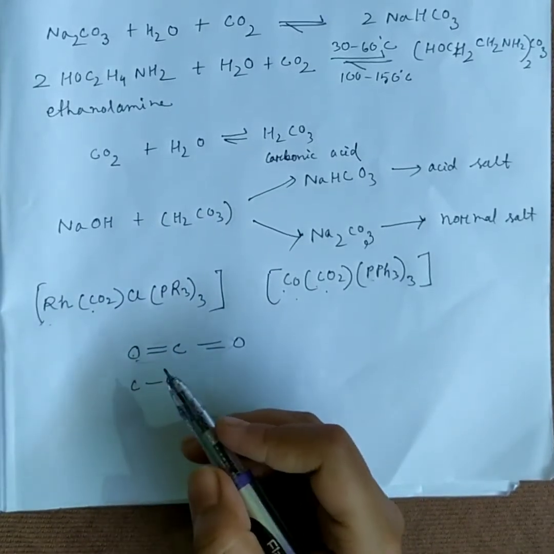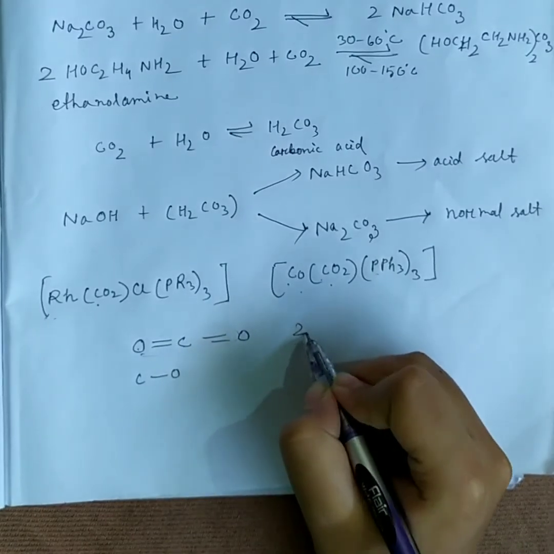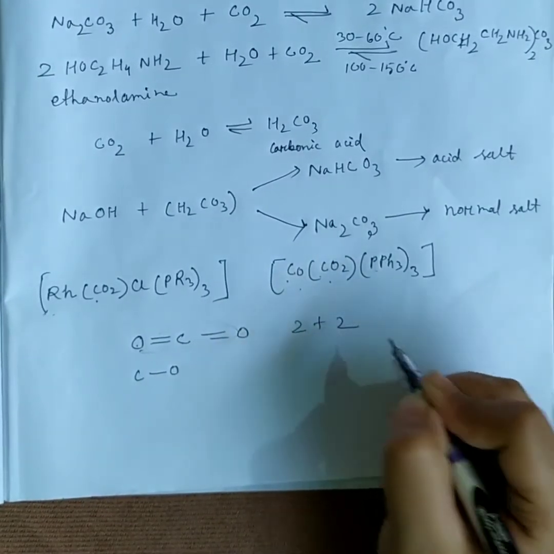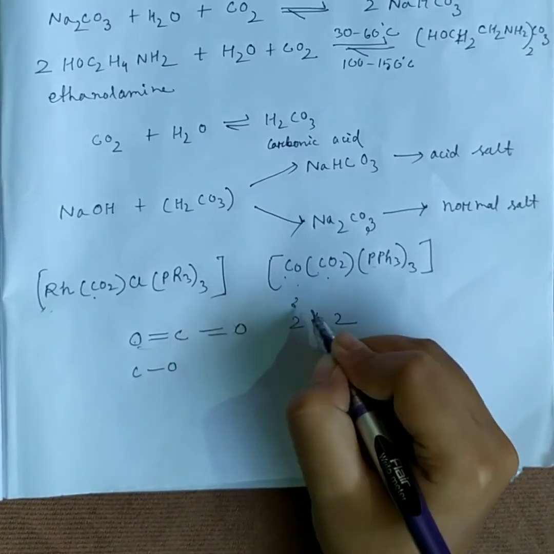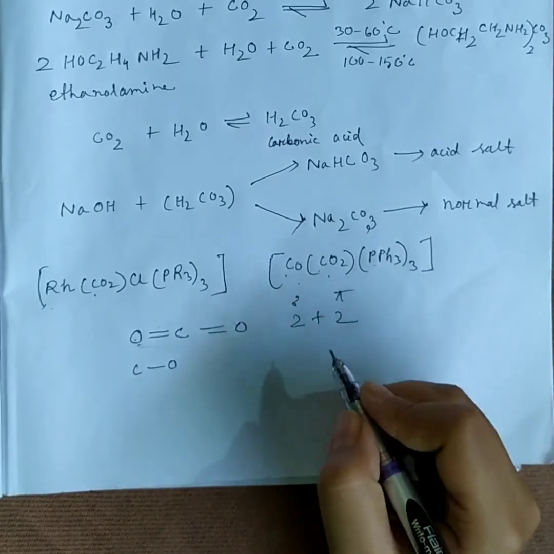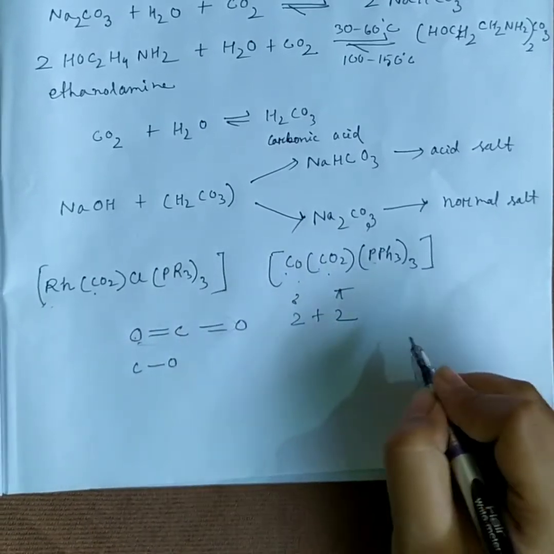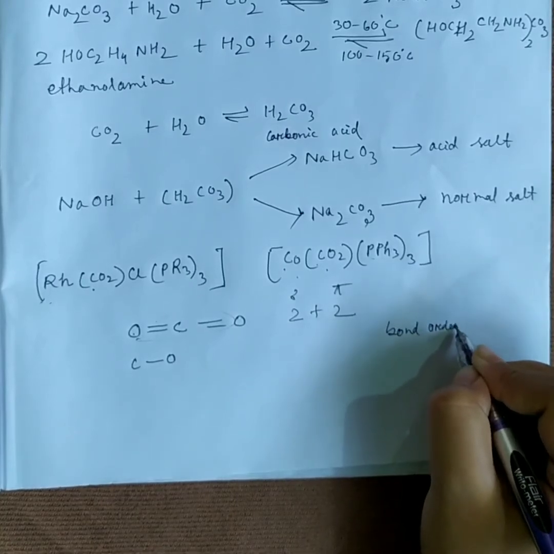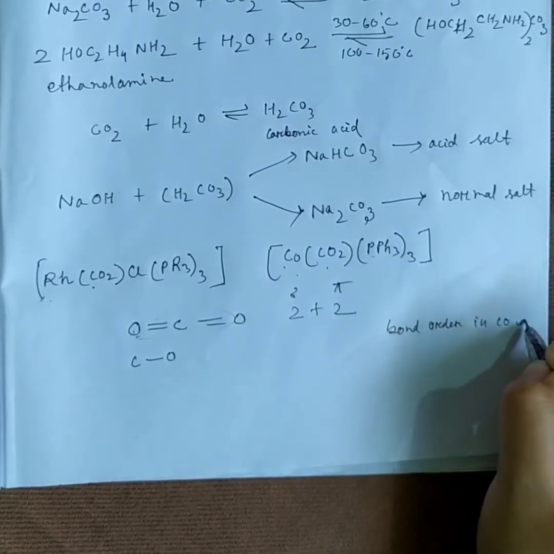This adds 2 pi bonds to the structure in addition to the 2 sigma bonds, that is 2 sigma bonds and 2 pi bonds. Thus, the CO bond order is 2 in this molecule.